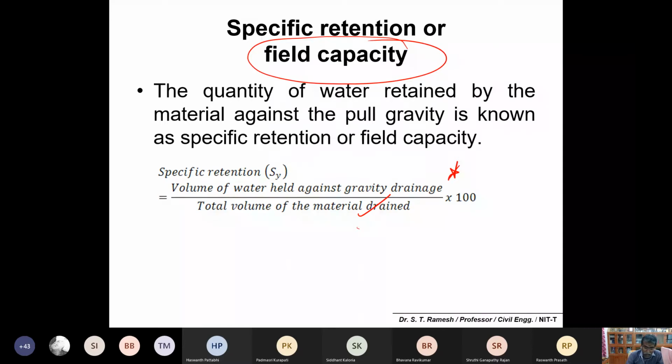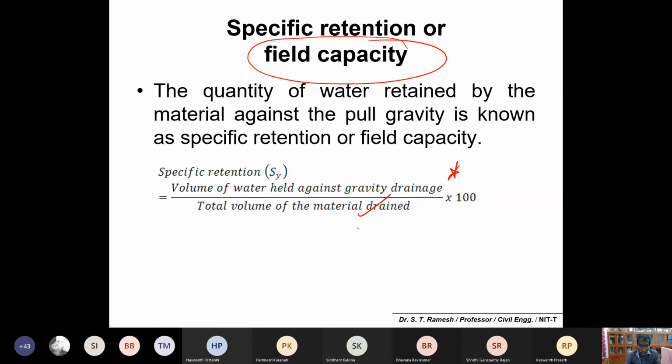Normally, I don't know how many of you are familiar, before going for a borehole, people may identify a spot and call a water diviner, and ask where the location is, at which point you may get more water.